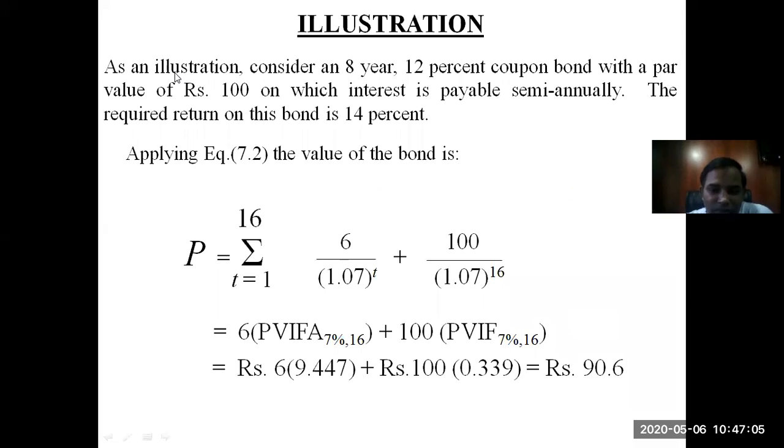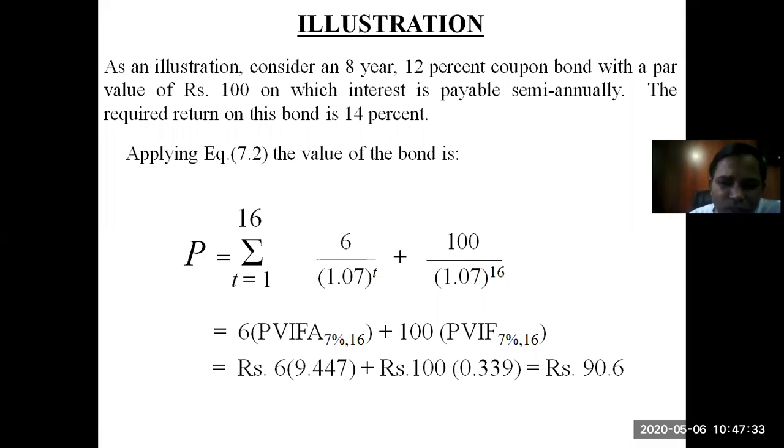This is an example given. An 8-year 12% coupon bond with a par value of 100, on which interest is payable semi-annually. The required rate of return is 14%. See, it's an 8-year bond. Interest payable semi-annually means every year the company is going to make a payment 2 times. The company is going to pay you 12% total, but in 2 equal installments.